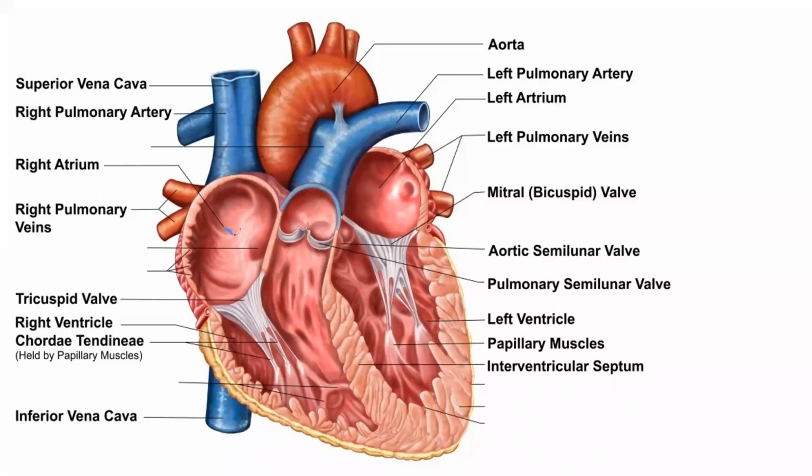Now, when the atrium or the auricle, जब auricle relax होता है, both the auricles relax at the same time. जब auricle relax होगा, blood from the different parts of the body will enter in the heart. Blood from the upper part of the body, from the lower part of the body, the deoxygenated blood from different parts of the body will enter in the right atrium. Right atrium में enter होगा. Okay. And oxygenated blood from lungs will enter in the left atrium. So let me explain you one by one.